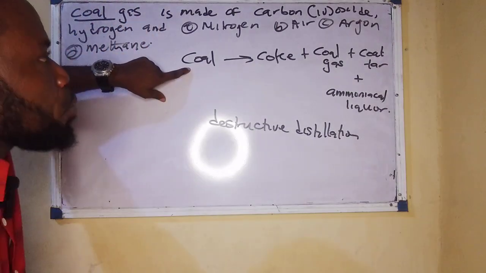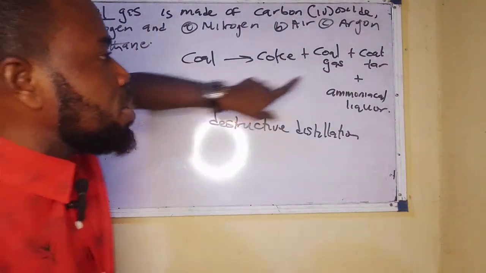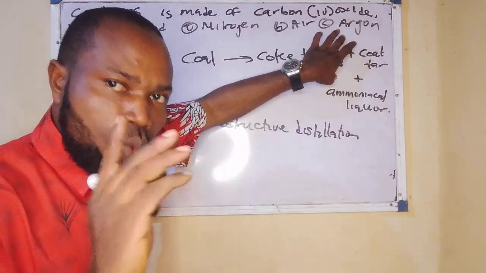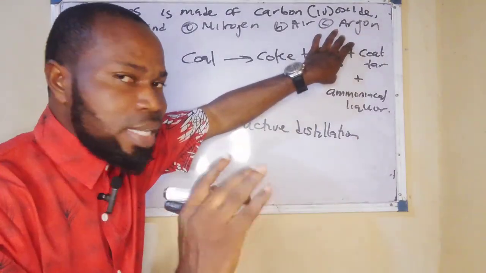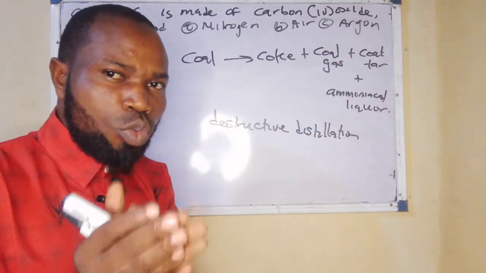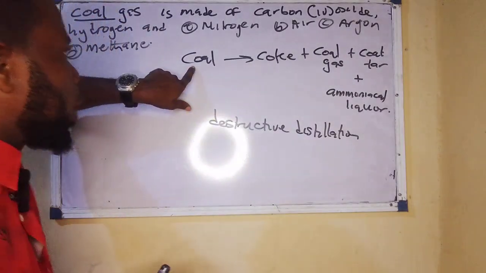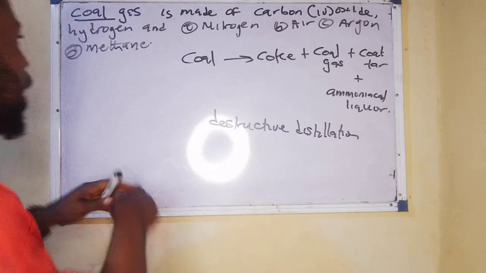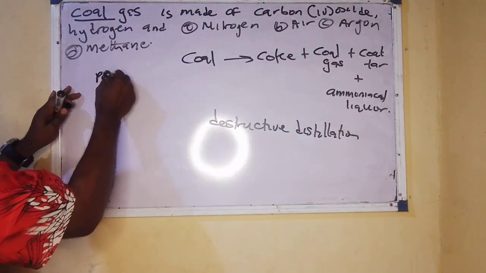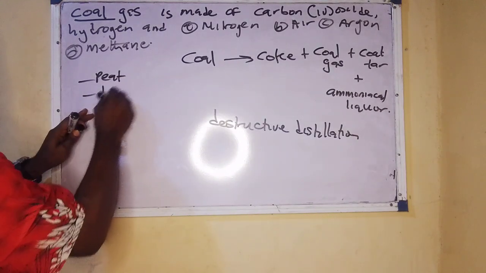Now, another thing that you must pay attention to, remember, our target here is coal gas. We're trying to look at coal gas, like what is the constituent of coal gas? That's our target. But there's one thing that we must put at the back of our mind again, is that coal is of different types. Now, we have what we call the pit coal. Let's analyze it. We have what we call the lignite coal.